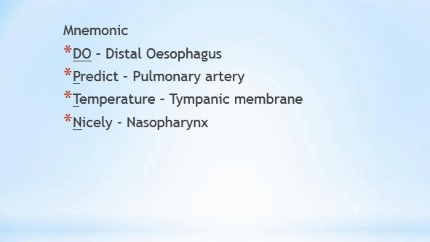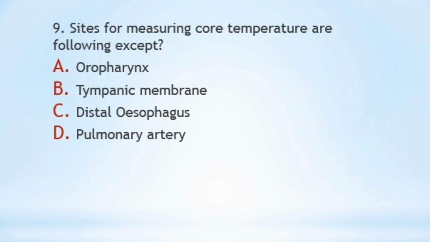What we interpret from that is D, that is distal esophagus, P is the pulmonary artery, T is the tympanic membrane, and N is the nasopharynx. So in the options the word nasopharynx is missing. They have written oropharynx. So the correct answer is A, oropharynx.